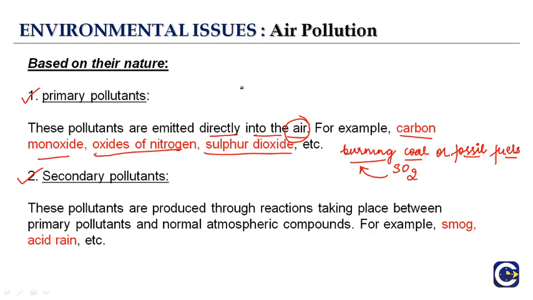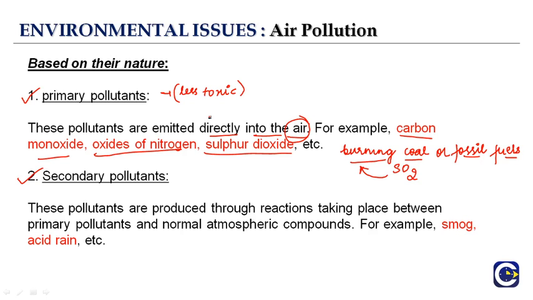These primary pollutants, they are less toxic. Less toxic means they are less harmful, they do not have that much chemical composition, right? And they continue to exist in the atmosphere in the form they are released. That means, for example, the sulfur dioxide goes in the air in the form of sulfur dioxide gas only, right?